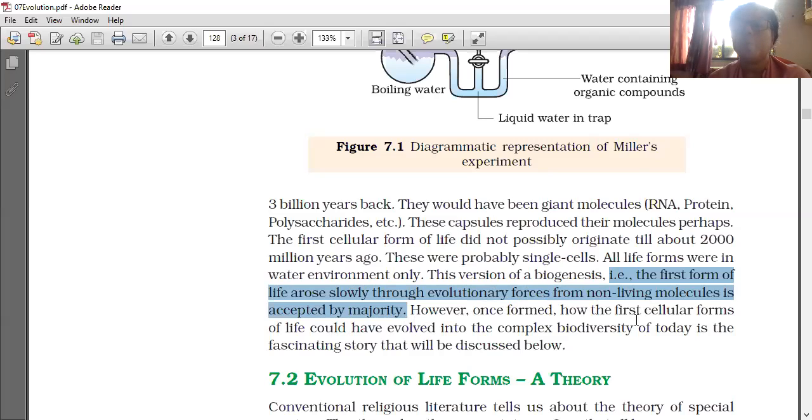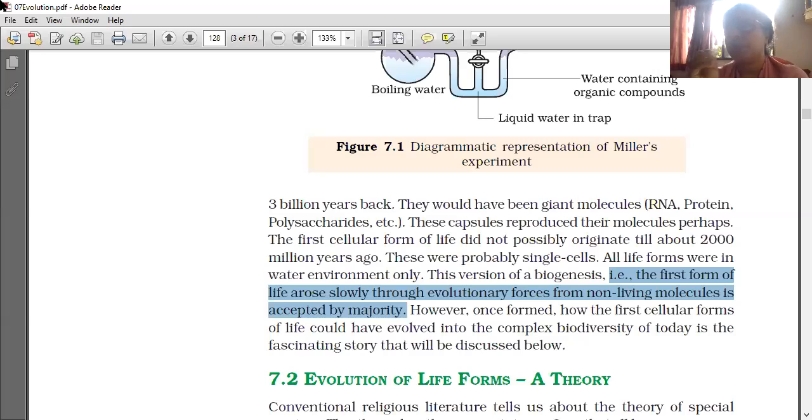However, once formed, how would the first cellular forms of life have evolved into the complex biodiversity of today? Today, see how many organisms are there. Millions, trillions, how many organisms or species are there. Coming to the plant kingdom and animal kingdom, all this life originated from a first organism, that is the first cellular form.